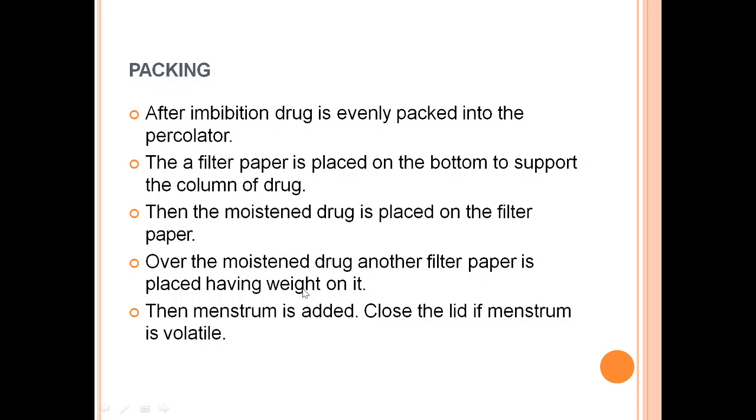So it means that first in the percolator, the filter paper needs to be placed at the bottom. Then you have to place the imbibed drug, meaning the swollen drug, and you have to take care that no air is entrapped within this packing. After that, above it, again you need to place a filter paper with some weight, and over this moist drug you have to add the menstruum, and we have to close the lid if the menstruum is volatile.